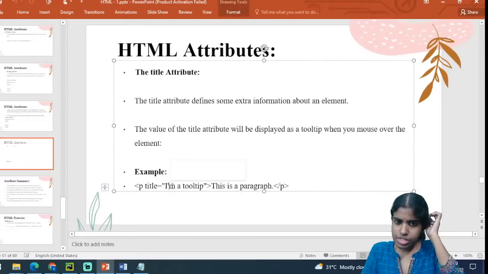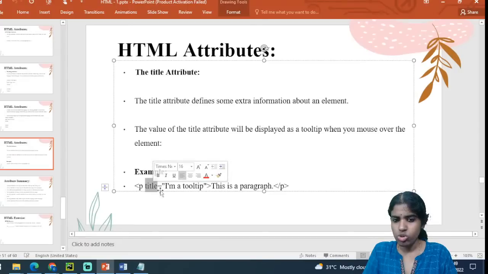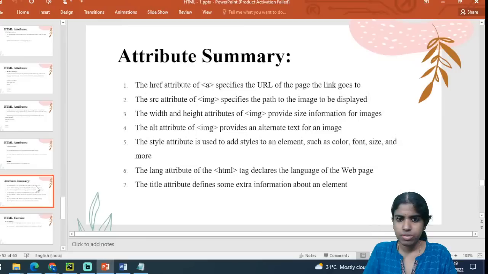So for example, this is a tooltip. So whatever tags I am displaying, the attributes are called tooltips.